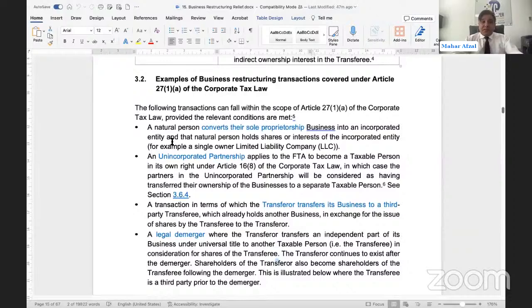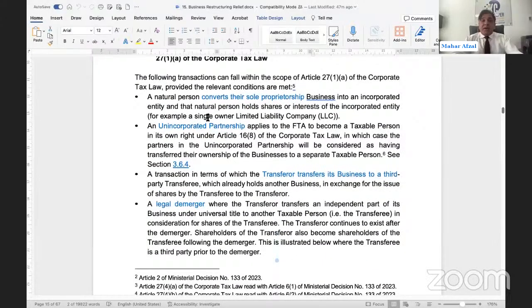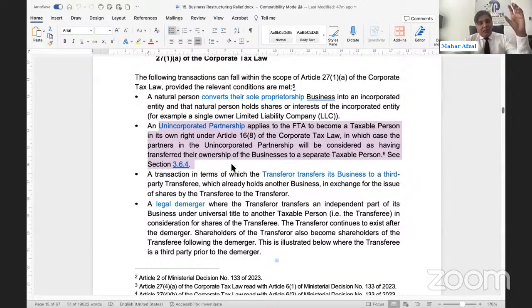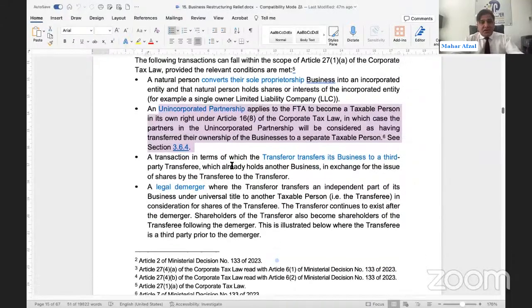Examples of business restructuring relief covered. These are the examples. Basically, a natural person converts itself into a sole proprietorship. Unincorporated partnership, here there will not be any consideration. This is very important because whenever the owners or members of the unincorporated partnership request the FTA to transfer this partnership into a taxable person, there will not be any consideration. But other than this case, consideration is compulsory. If there is no consideration, then the businesses will not be able to enjoy the business restructuring relief.